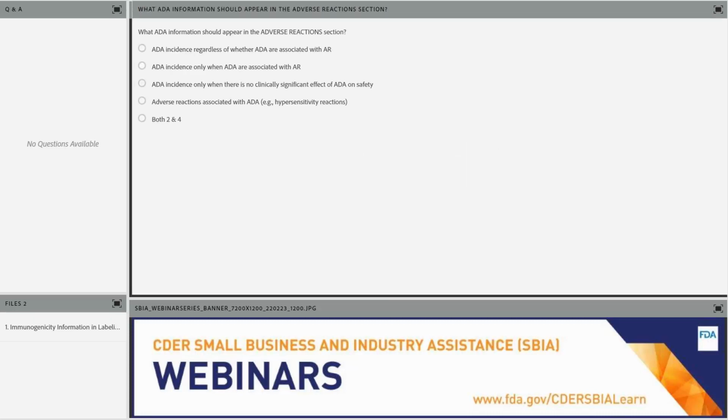Great, let me read the question. What anti-drug antibody information should appear in the adverse reaction section, section 6? And I should say these are all recommendations from the immunogenicity labeling guidance.